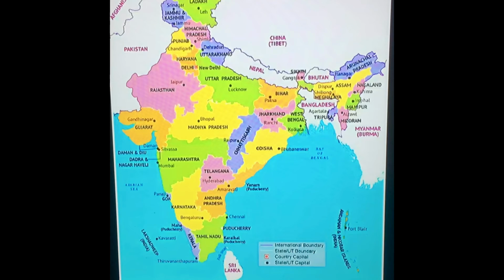Next is Kanha. That is also in Madhya Pradesh. Simlipal, that is in Orissa. After that is Manas. Manas is again in Assam. Okay. Now those were all the national parks. We have 7 national parks for our exams.